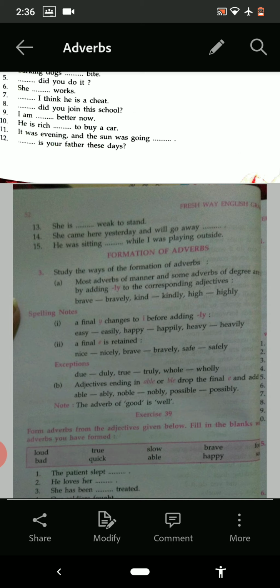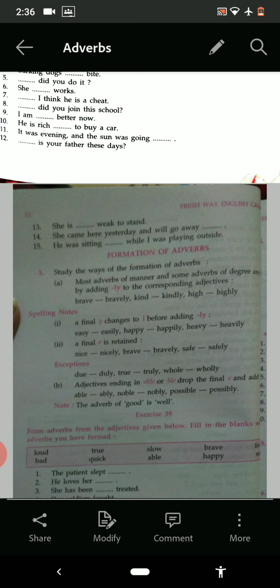Then the second one is true, the answer is truly. Whole, the answer is wholly. E is not there, be very careful: duly, truly, wholly.